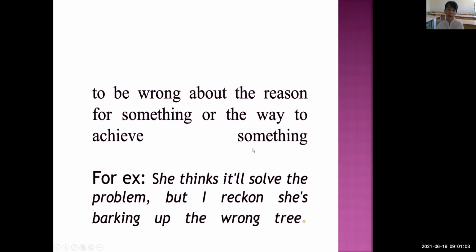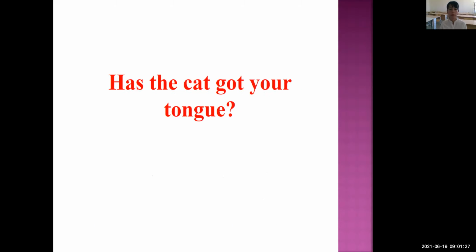It means, students, to be wrong about the reason for something or the way to achieve something. For example, she thinks it will solve the problem, but I reckon she is barking up the wrong tree. Okay, let's move on to the next phraseological fusion.